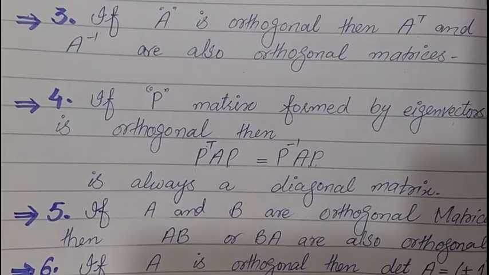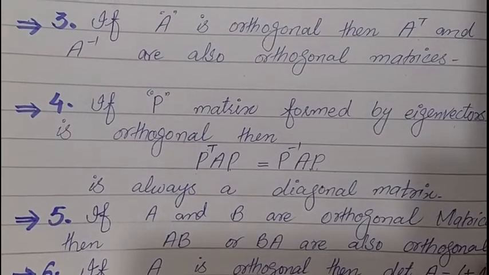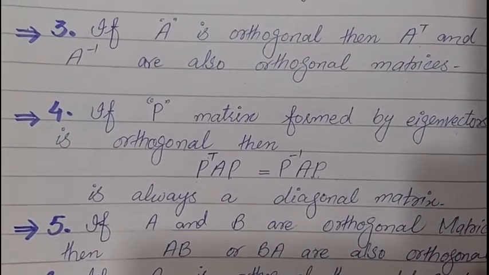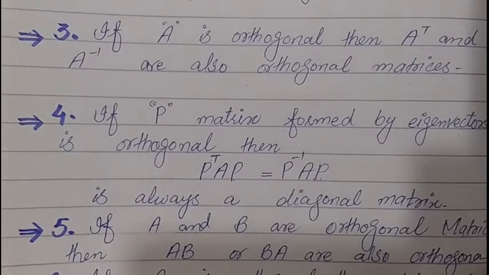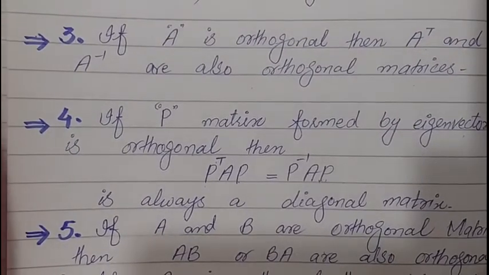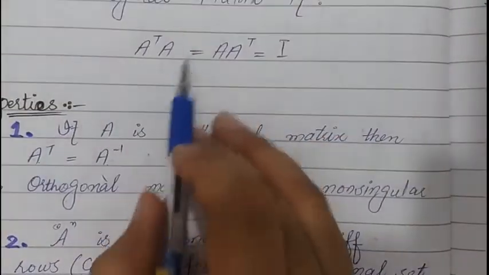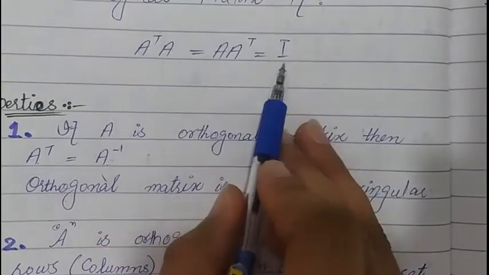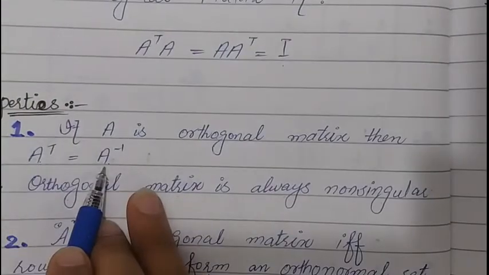Now, with an example, we will show how we can prove that a given matrix is an orthogonal matrix. There are three ways to show that a given matrix is orthogonal. First, we have to prove that A transpose into A is equal to the identity matrix, or we have to show that A transpose is equal to A inverse.